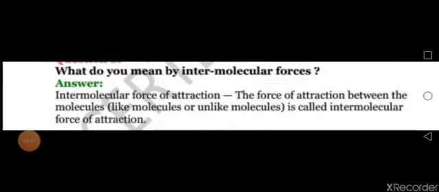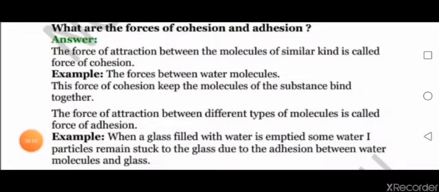Next question: what do you mean by intermolecular forces? Intermolecular force of attraction: the force of attraction between the molecules, like molecules or unlike molecules, is called intermolecular force of attraction. And your last question was, what are forces of cohesion and adhesion?